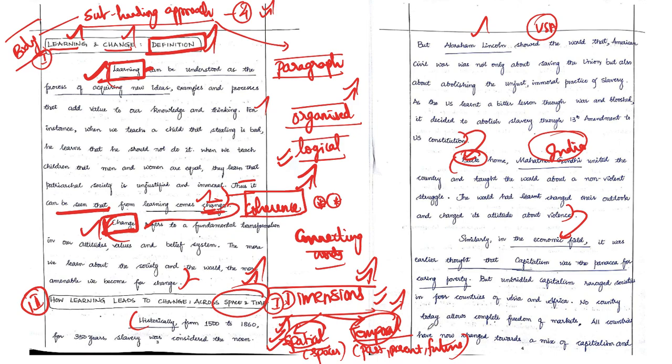Second thing is the temporal dimension. What do we mean by temporal dimension? Means we have to talk about the past, something in the history or basic civilization. From scratch we have to start, and then we have to make that essay travel across the timeline. From the past we have to move to the present, then we have to say a way forward, that is the future. If you look at this particular topper, he has started from the historical perspective, that is the past. He has mentioned the timeline also, 1500 to 1860.